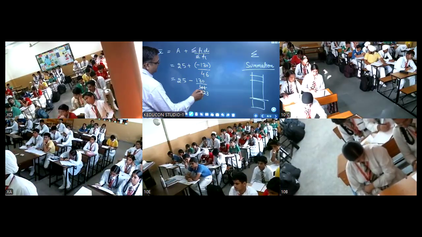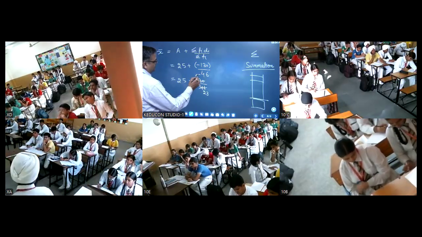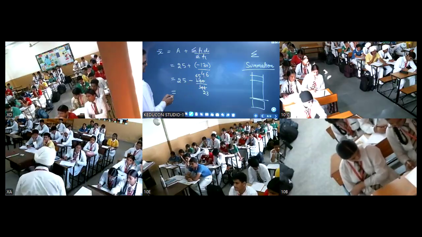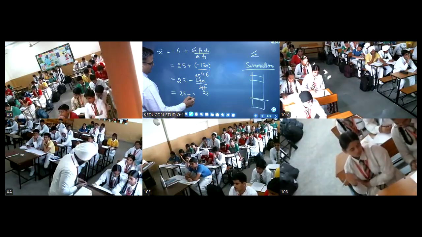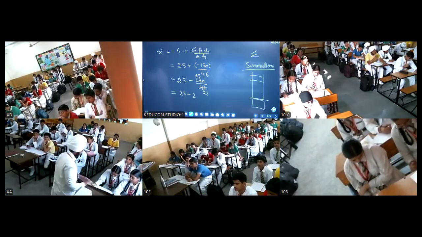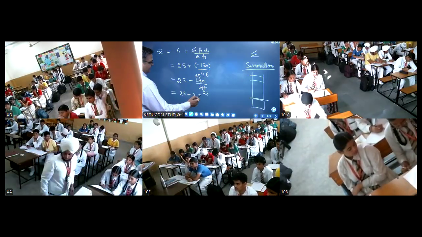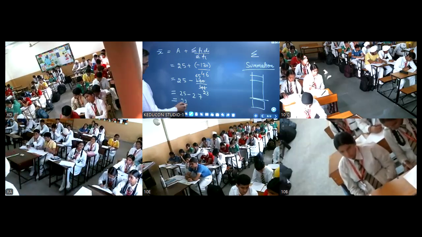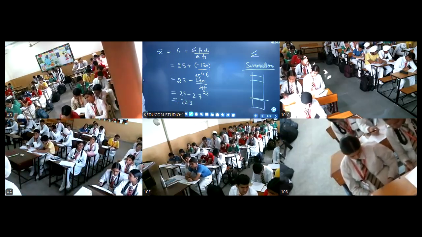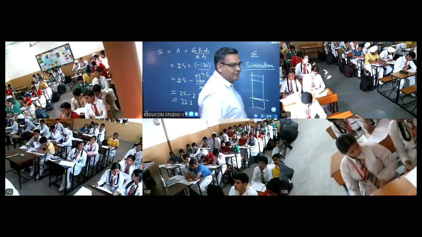All clear, students? This comes out to be 65. So when you solved this, this comes out to be 2.7. So this comes out to be 22.3. So that is the mean in this case.